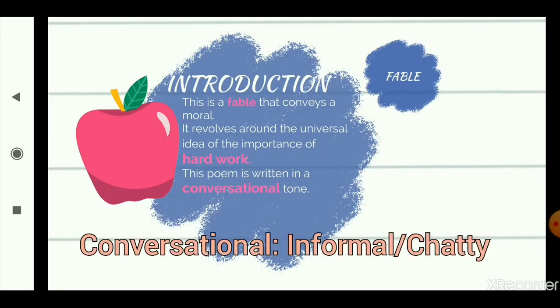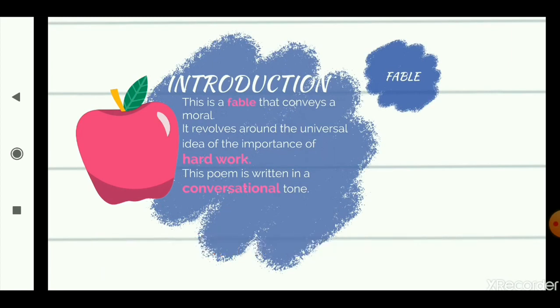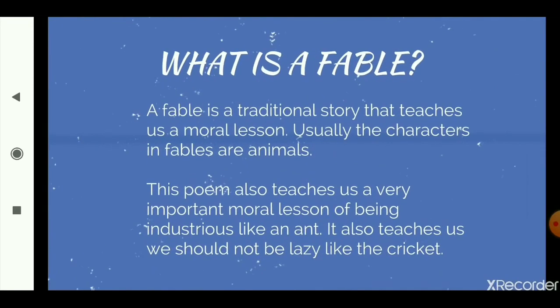This poem is written in a conversational tone. What do we mean by conversation? A conversation is an exchange between any two or more people, right? So a conversation is sort of a talk between two or more people. This poem is written in a conversational tone. So there are two main characters, like the title suggests, the ant and the cricket, and they both are in a conversation.